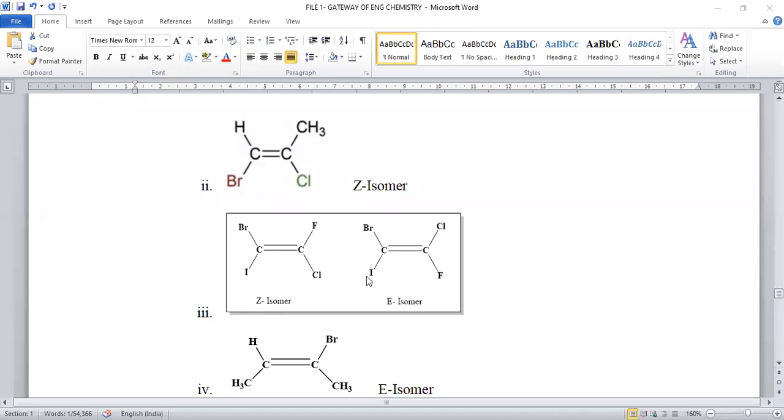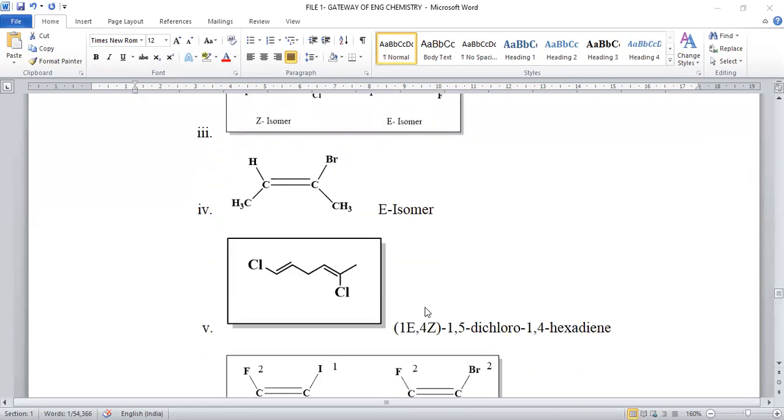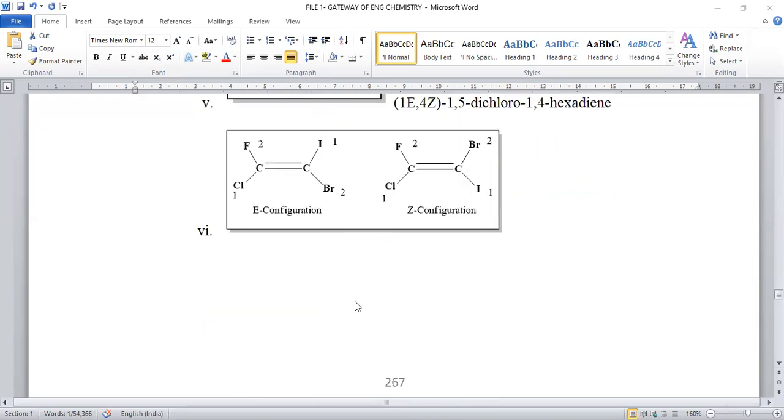Whereas, just by taking reverse to this one, we will get E isomer. Iodo and chloro are in the opposite orientation. That is said to be E isomer. Right? So these are the possibilities in order to predict EZ isomerism in the given compound.